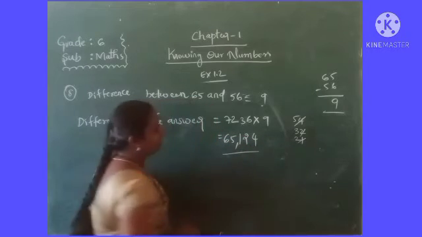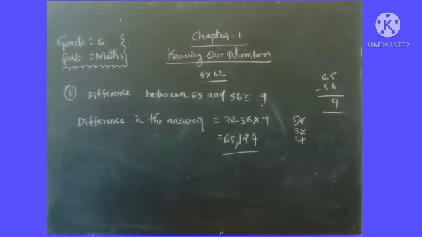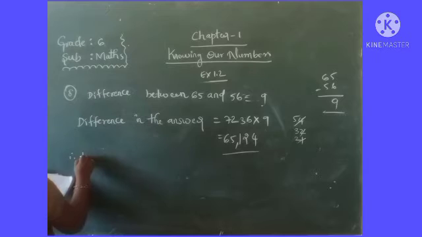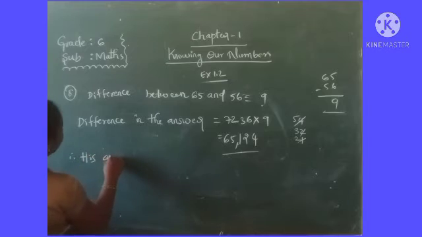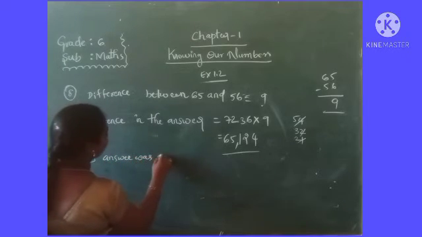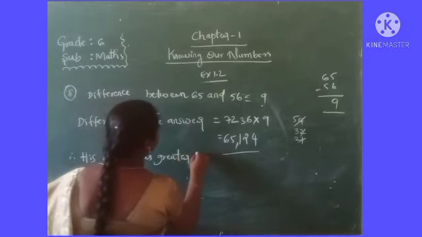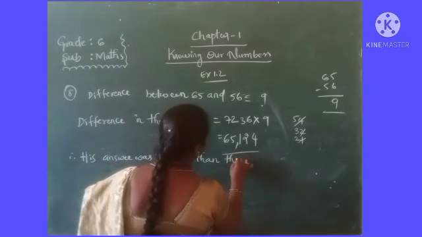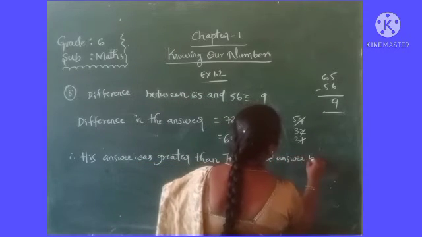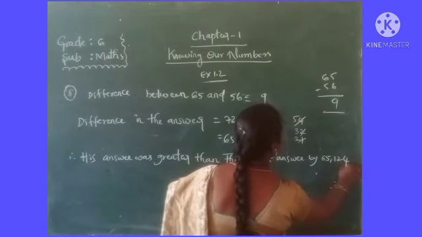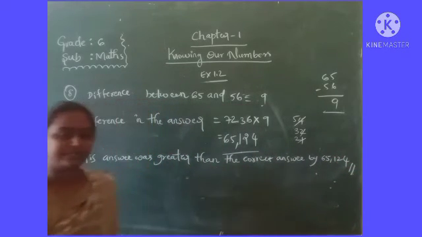So what is the difference between 65,124? So hence, therefore the answer was greater than, so his answer was greater than the correct answer. His answer was greater than the correct answer by 65,124.